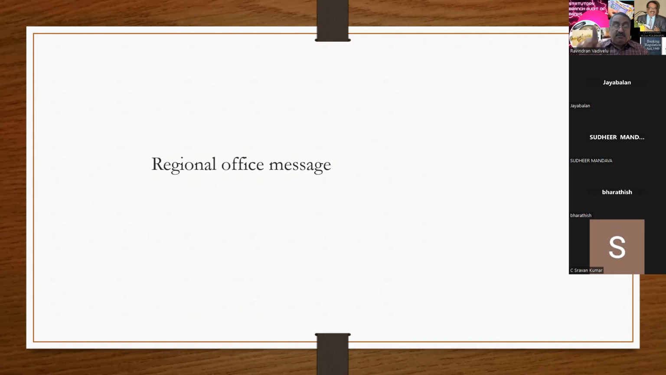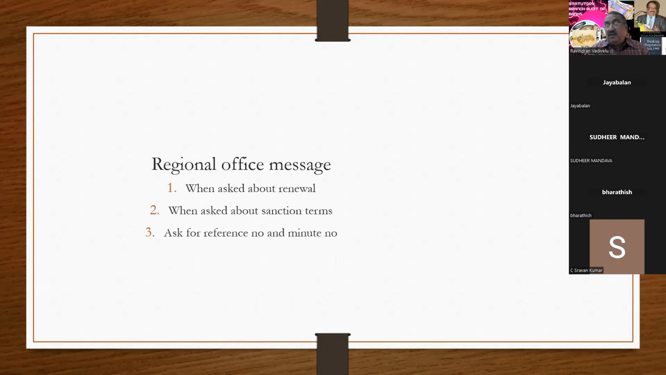If the managers produce those regional office messages during the audit, you have to confirm whether they are genuine or not. It is up to you to decide, but they will do it by showing the regional office message also. We have already seen that within 180 days the loan has to be renewed, otherwise that account has to be treated as NPA. Suppose for the last 1.5 years they have not renewed, and suddenly the manager produces a message, sir, the regional office has renewed the loan.